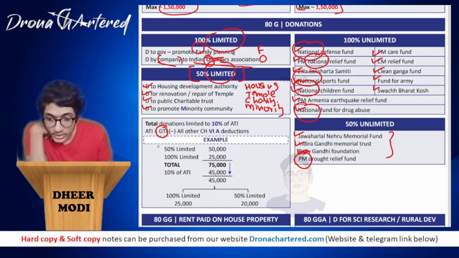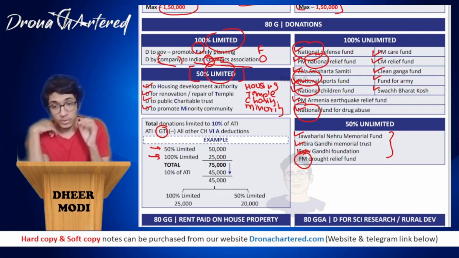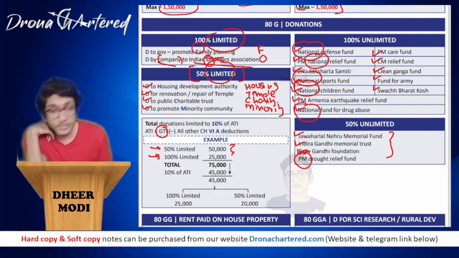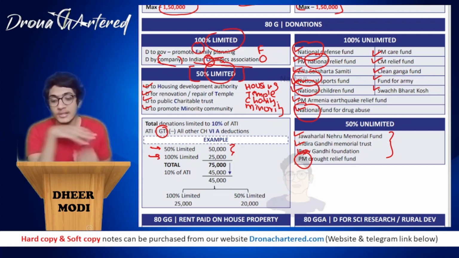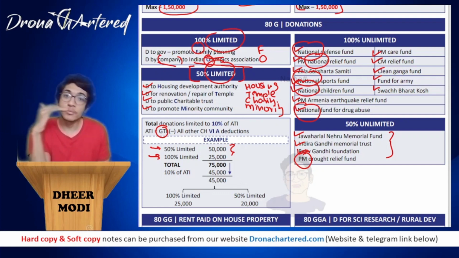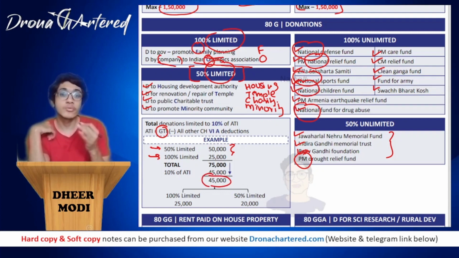For example, the amount that you donated in the 50% limited was rupees 50,000, and in the 100% limited was rupees 25,000. So the total amount that you have donated is 75,000. Now for example, your ATI came to 4,50,000. So 10% of 4,50,000 will come to 45,000, whichever is lower, because we will restrict it to 10% of ATI. So only 45,000 will be allowed out of the 75,000 that you have made.